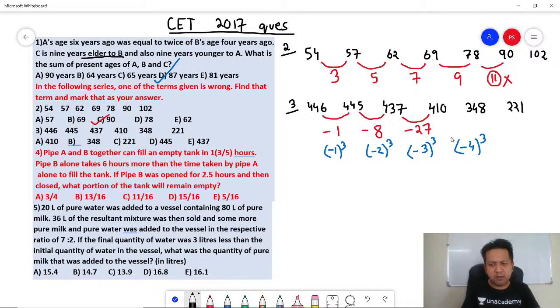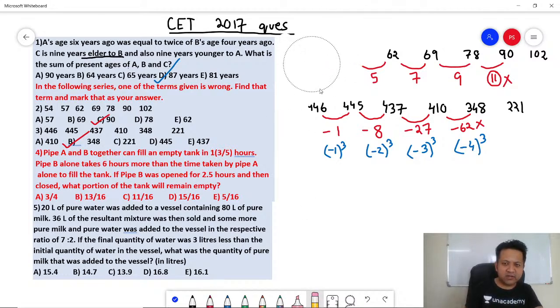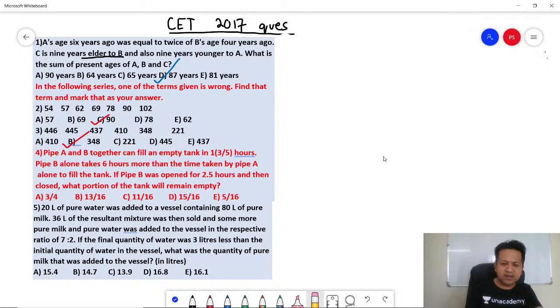So can you check how much it is? This is 52, but if you look at the difference, is it equal to 64? Remember, minus 64 it should be. It is only equal to minus 62. This is incorrect, because it should rather have been minus 4 cube, which is 64. Perfect. Answer is 348. Did you all get it? Easy, right? Remember, in the CET you have less than a minute to solve these questions. Next. All CET 2017 questions today. Let's take the next one.